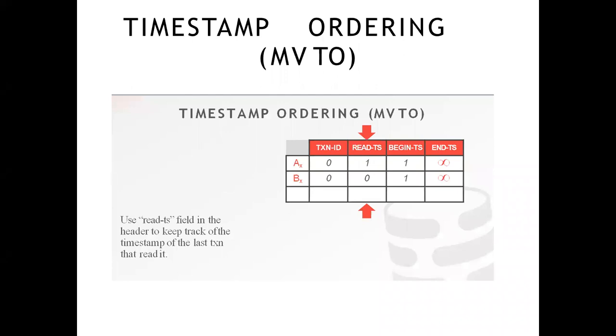Suppose these are two transactions, AX and BX. How it stores is on your screen. There is a transaction ID, read TS, begin TS, and end TS right there. Read TS is a field I have written in the header to keep track of the timestamp of the last transaction that reads that particular tuple.